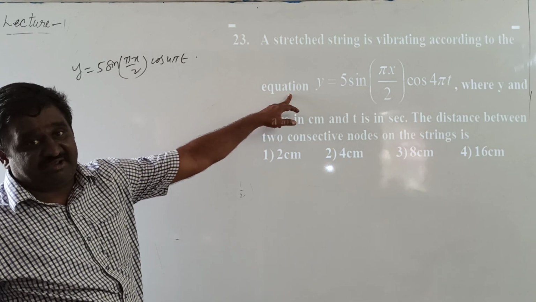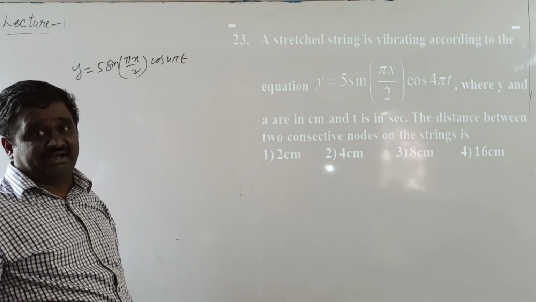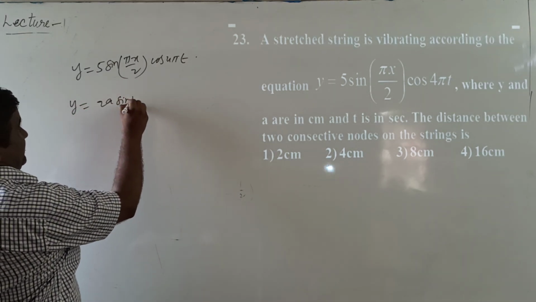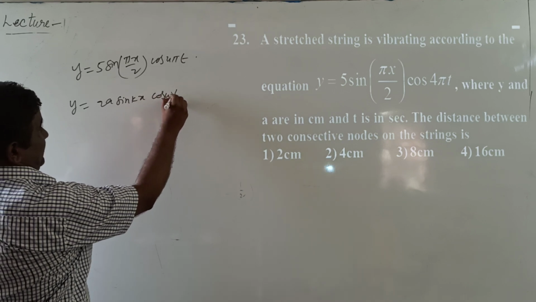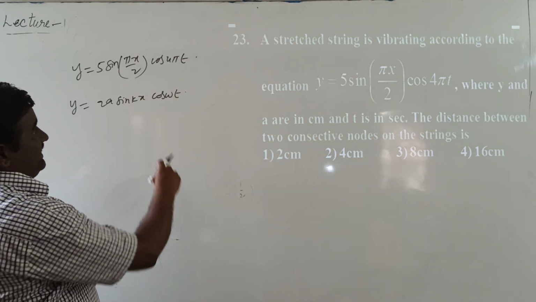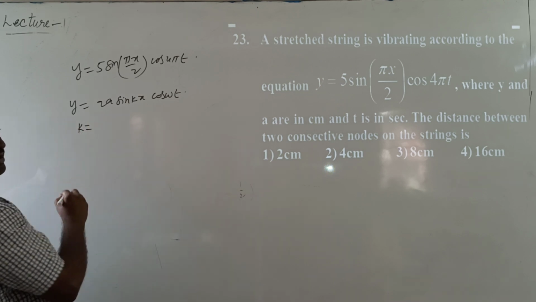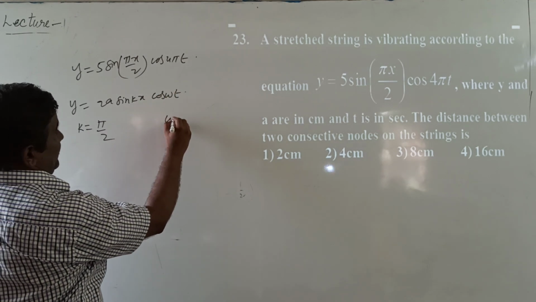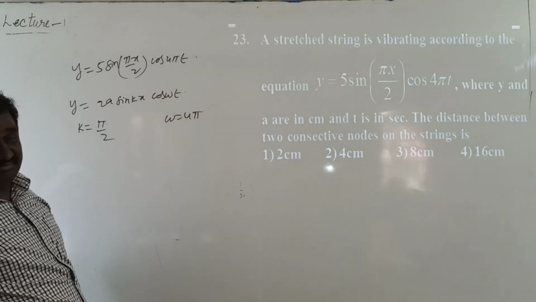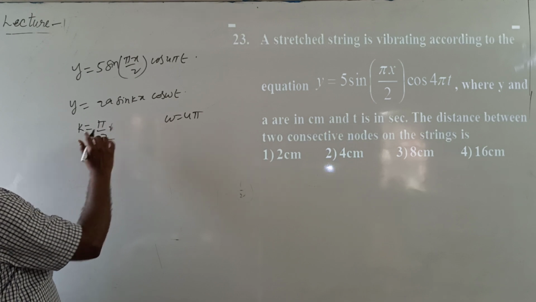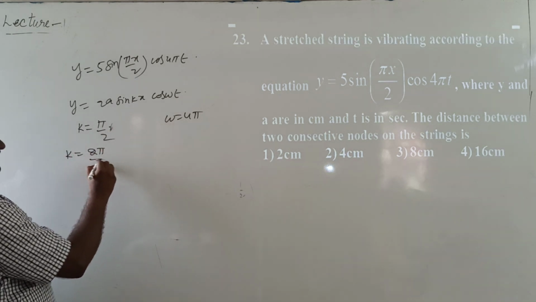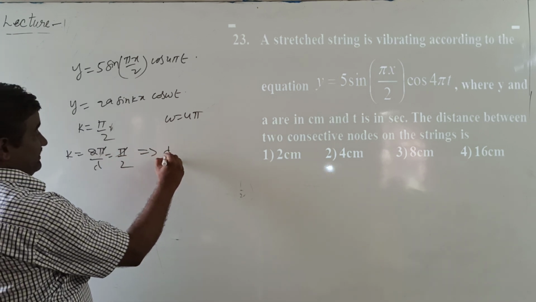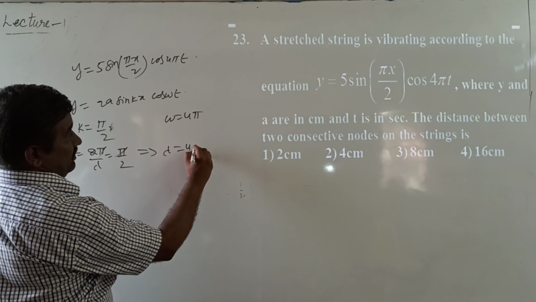So the given stationary wave equation is compared with the standard stationary wave equation, y equal to 2a sin kx cos omega t. In the comparison, propagation constant value k equal to pi by 2 and omega equal to 4 pi. The propagation constant k equal to 2 pi by lambda equal to pi by 2. Pi gets cancelled. Then lambda equal to 4 centimeters.